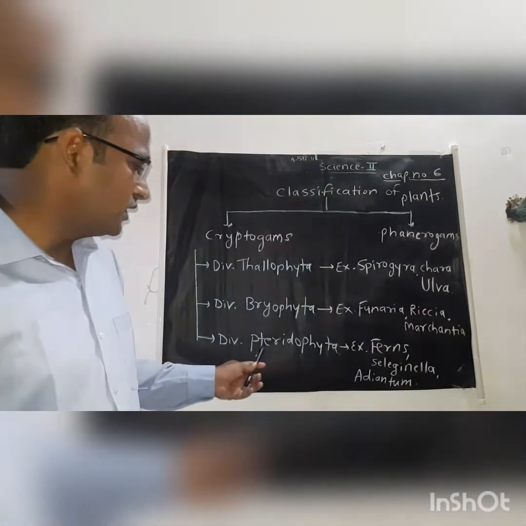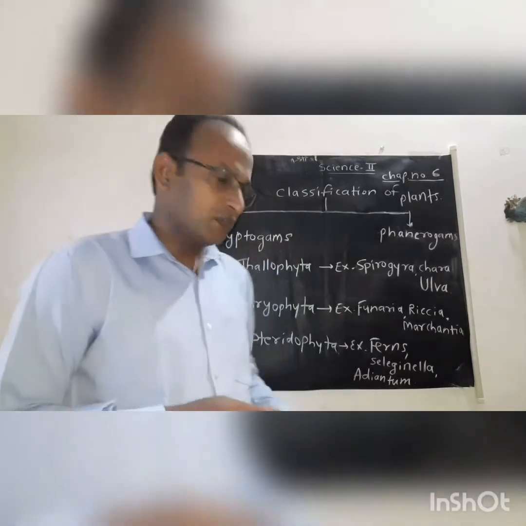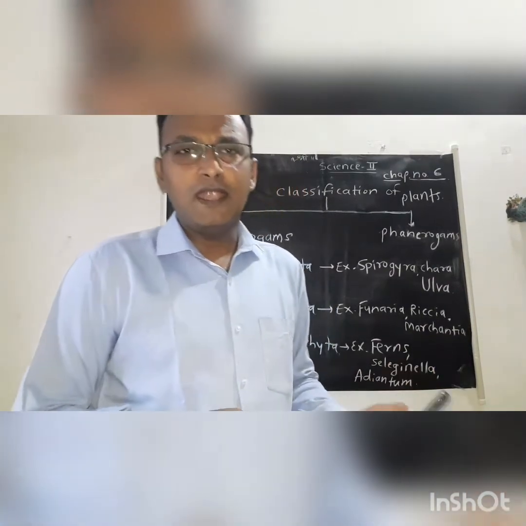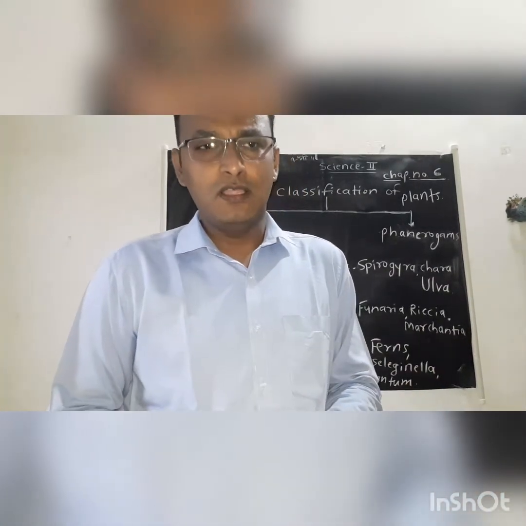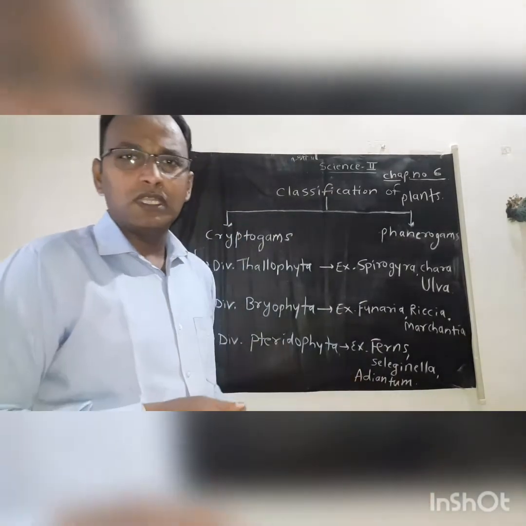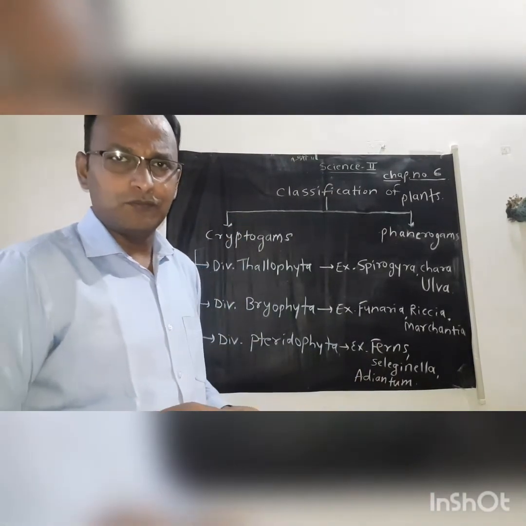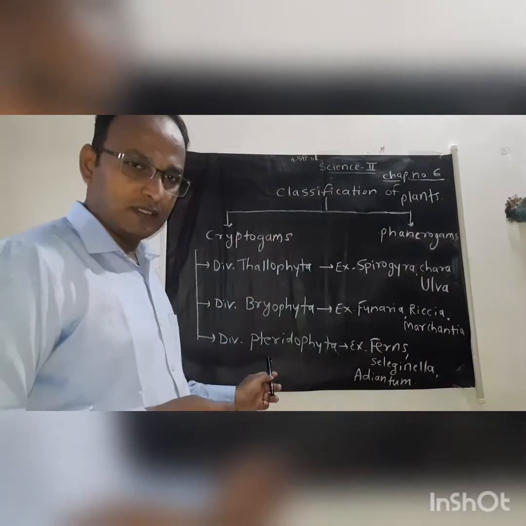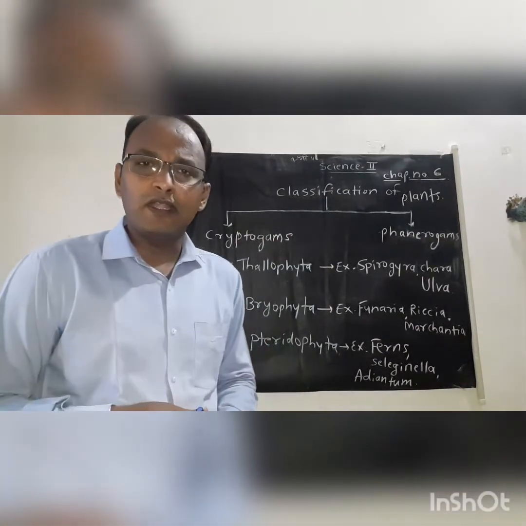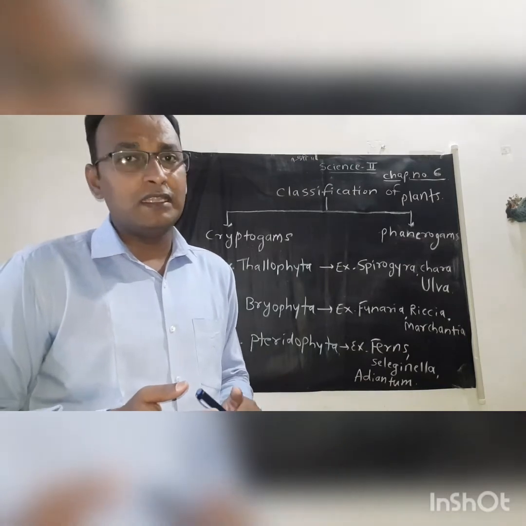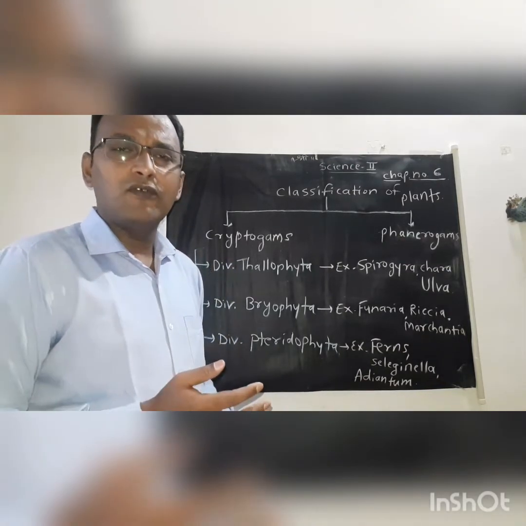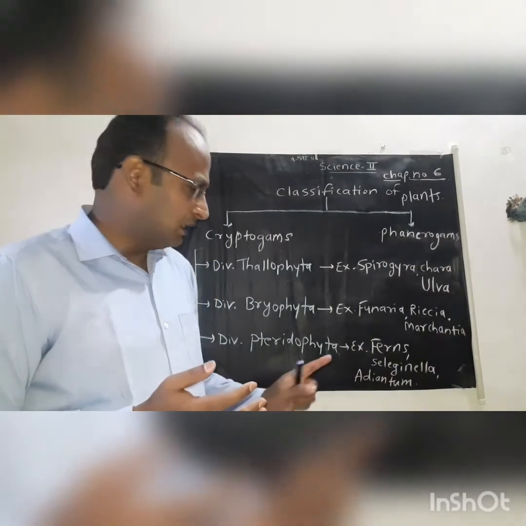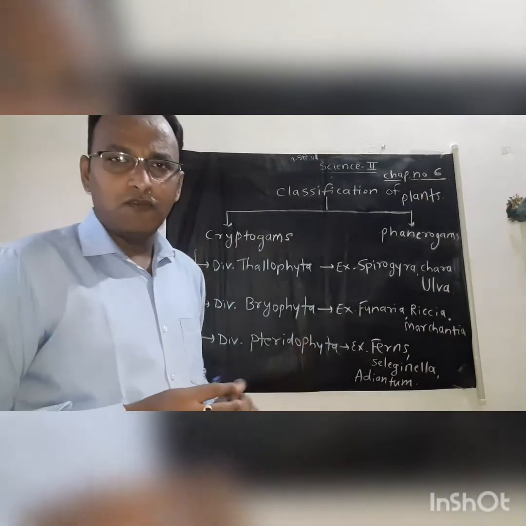Now, the third division is Pteridophyta plants. Here, phyta means plants, and pterido means these plants grow on land, and hence they are called Pteridophyta plants. Some important characteristics of Pteridophyta plants are: these plants are non-flowering plants belonging to the cryptogams subkingdom, but they have root, stem, and leaves. These Pteridophyta plants also have vascular tissue, that means xylem and phloem.